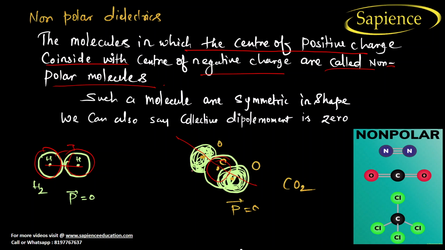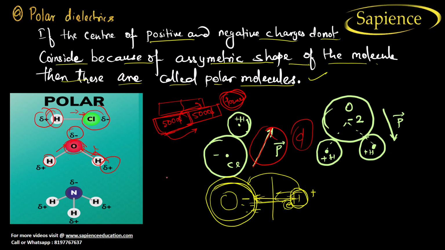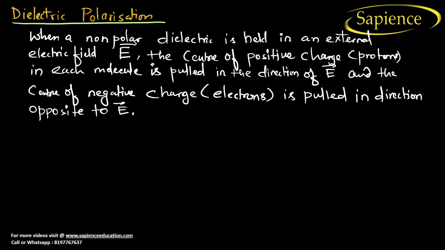Here carbon and oxygen in CO2 are equally powerful, so there will be no polarization formation. Such molecules are symmetric in shape, and the collective dipole moment is also zero. So for a non-polar dielectric, the net dipole moment is equal to zero. For a polar dielectric, the net dipole moment P is not equal to zero, right? So these are the two basic differences.